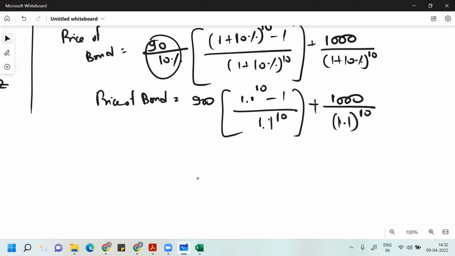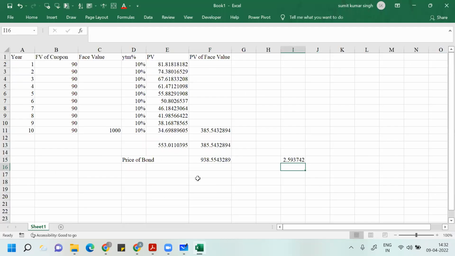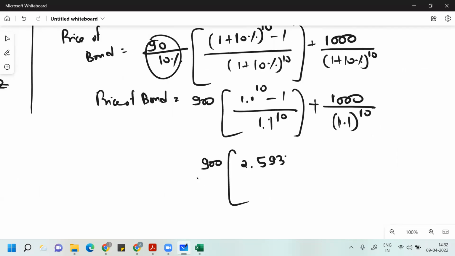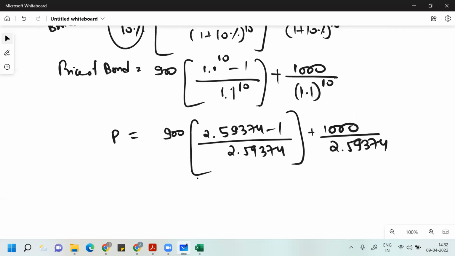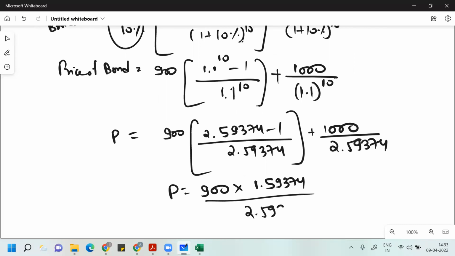2.59374. So the price of the bond is 900 into 1.59374 divided by 2.59374, plus 1,000 divided by 2.59374.